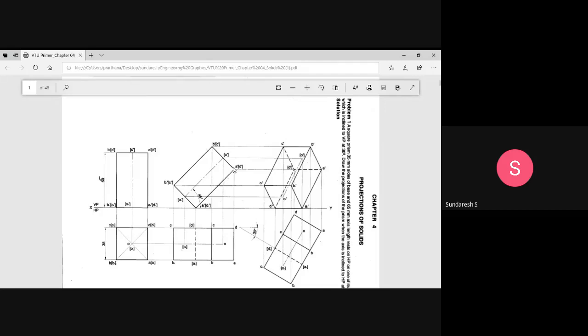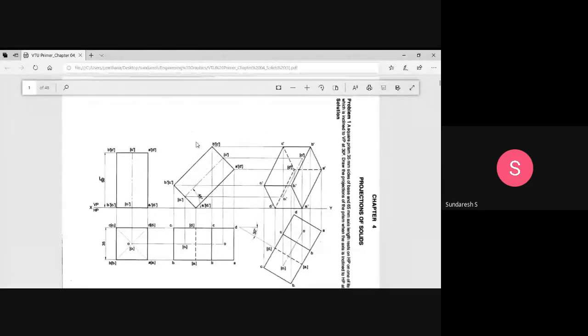The rectangular face A, A1, D1, D, and this base A1, B1, C1, D1. These two are away from the observer, while the other two are nearer to the observer. Nearer to the observer is considered visible, and away from the observer is considered invisible. These two things we are supposed to remember.